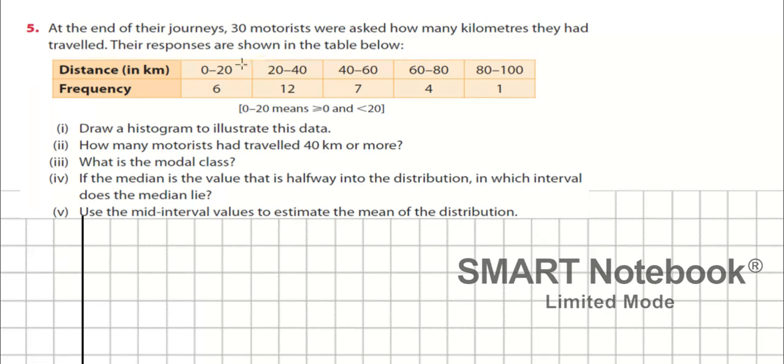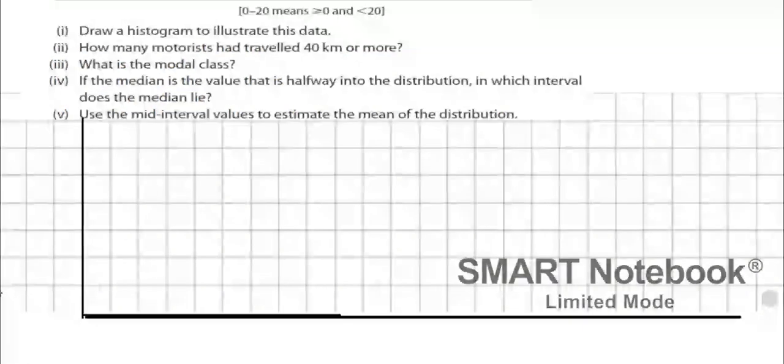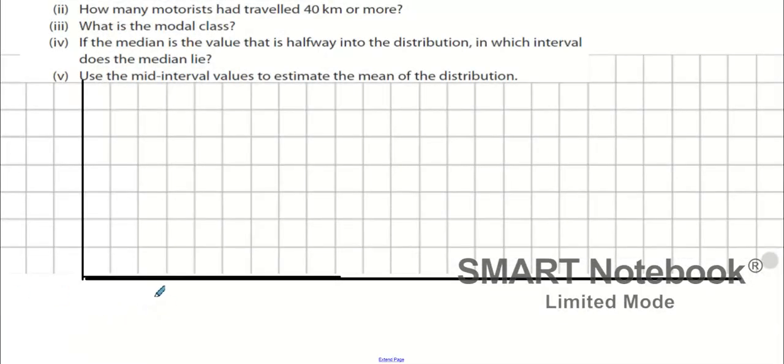I need to do 0 to 20, 20 to 40, 40 to 60, 60 to 80, 80 to 100. Okay, so what I'll do is I'll make every 2 bars worth, maybe even every 3 bars. That can be 20, that can be 40, that can be 60, that can be 80, and this one here can be 100. Is that okay?